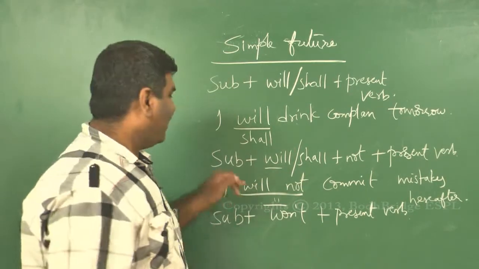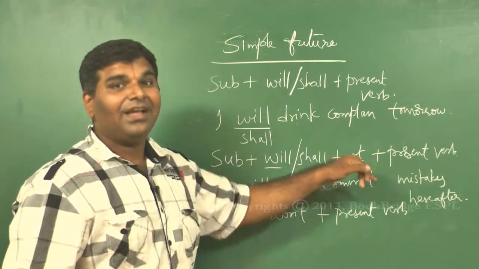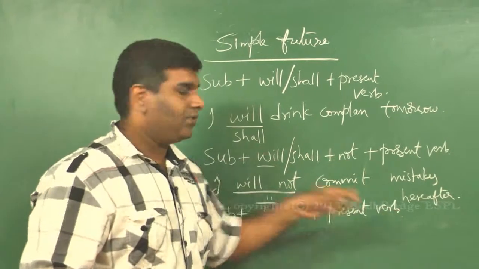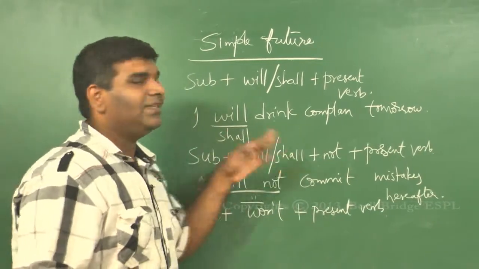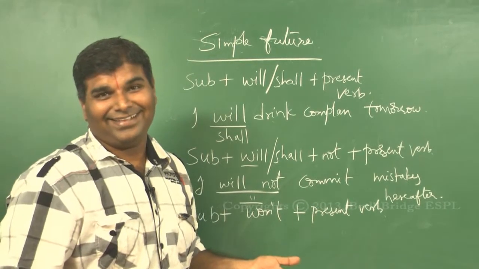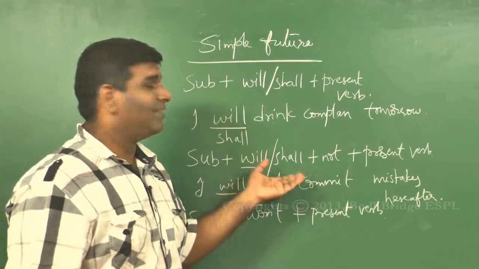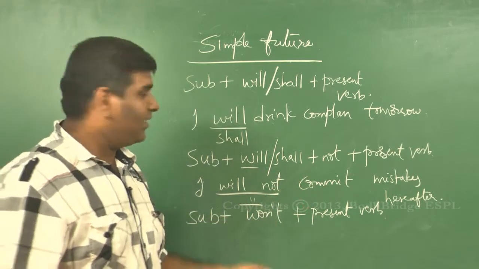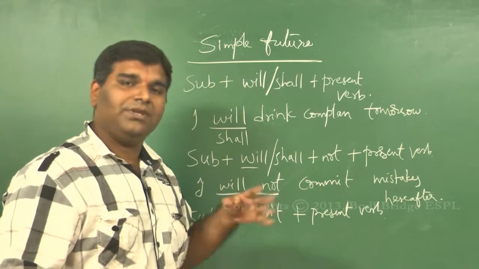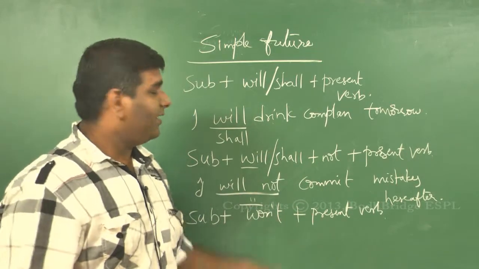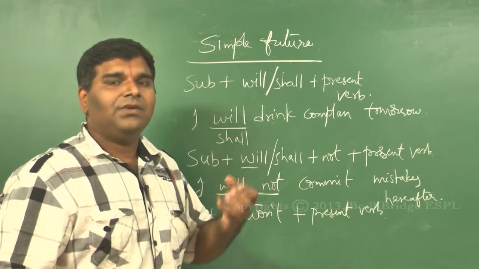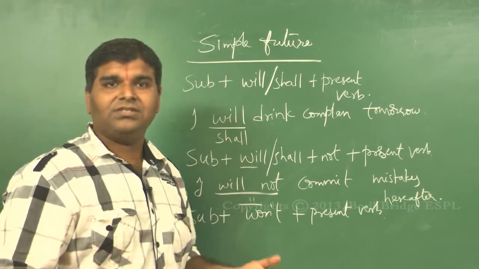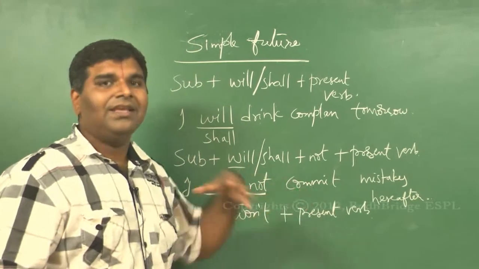No, we cannot. Okay, that's the reason I first gave you the uncontracted form, the complete form. I will not is good, I shall not is good, I won't is also good, but I shan't, there isn't anything like that. Maybe there is something like that, probably it was there in old English or maybe in the medieval English, but today in modern English we do not use shan't, we use shall not. Okay, and shall itself is a word which is not used completely. Unless in a few question forms, shall is not used.